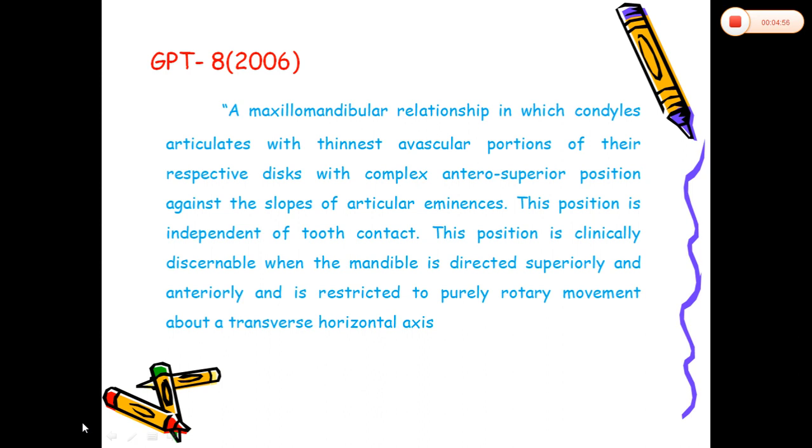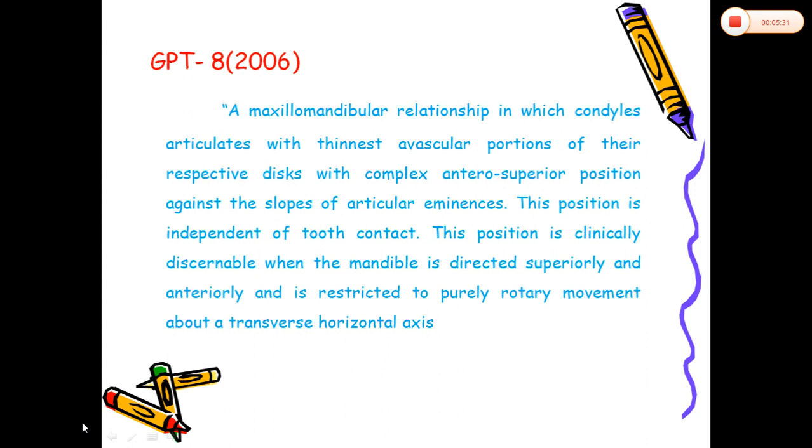Now, the most important definition of the centric relation, which one must write, is the GPT-8 definition. It states that it is a maxillomandibular relationship in which the condyles articulate with the thinnest avascular portions of their respective discs, with the complex in the antero-superior position against the slopes of the articular eminences.